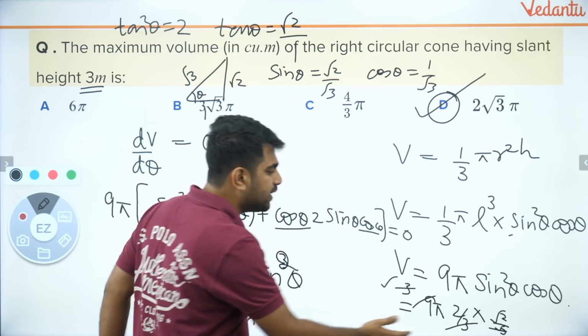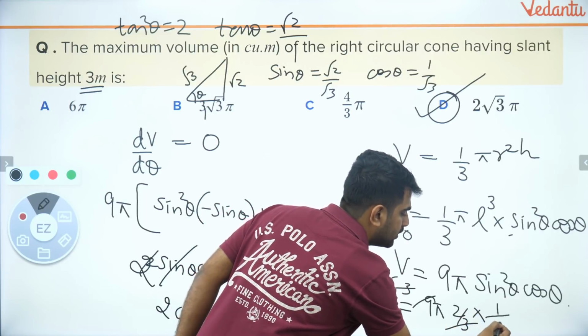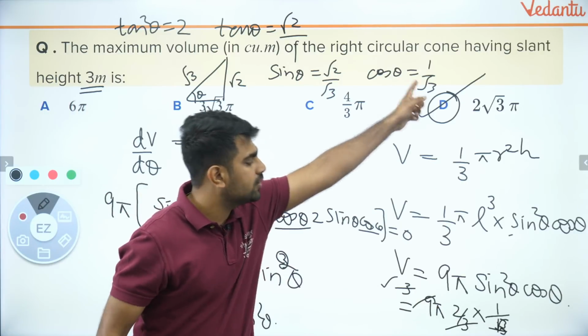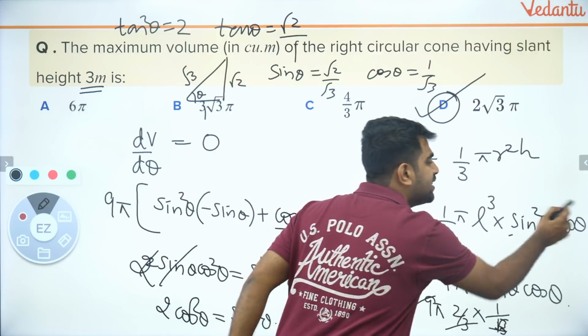Okay, root 2 is remaining because cos theta is 1, Tejas. Cos theta is 1 by root 3. Okay, cos theta is 1 by root 3, Tejas. I wrote it wrong. Check it here. Okay. So after this, only this is varying now.